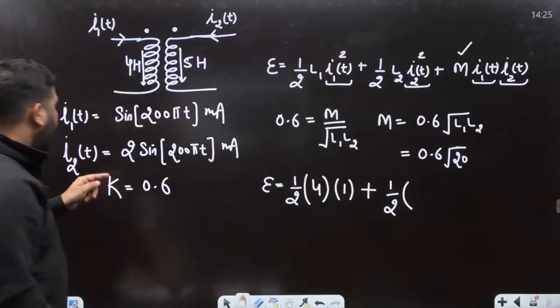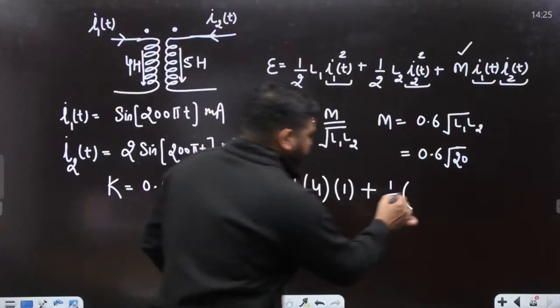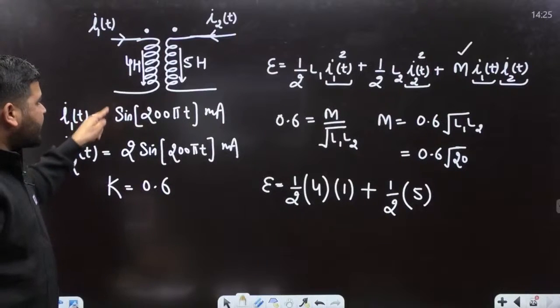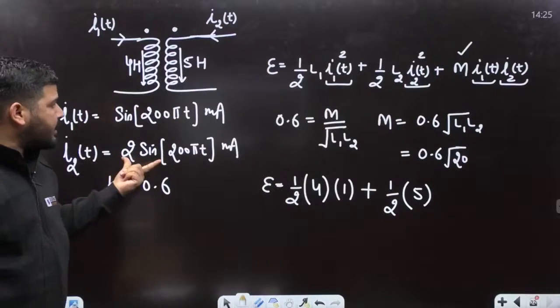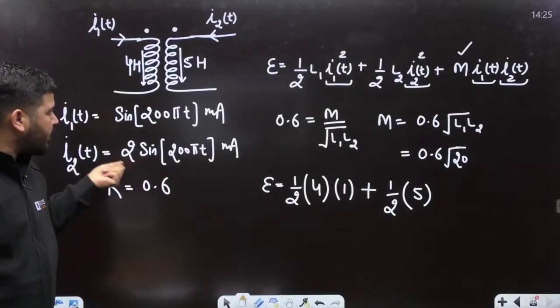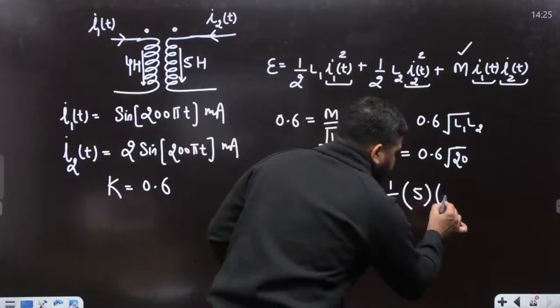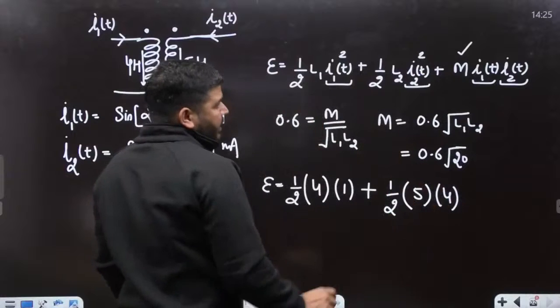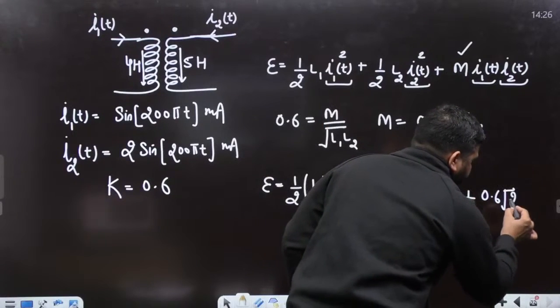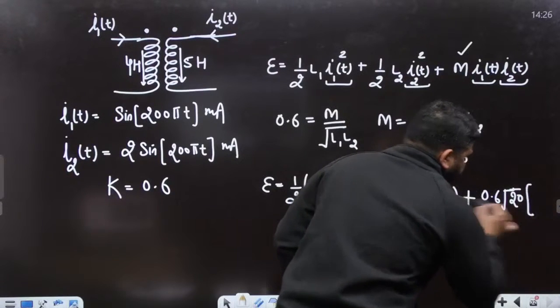L2 is 5 Henry, into I2 square. At the instant when this current reaches the maxima, at the same instant this current will reach the maximum because they are in the same phase. So I2 square is 4 here. Is it fine? Plus M, M is 0.6 root 20, into I1 I2.